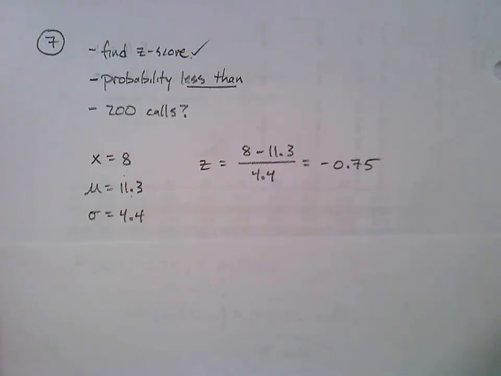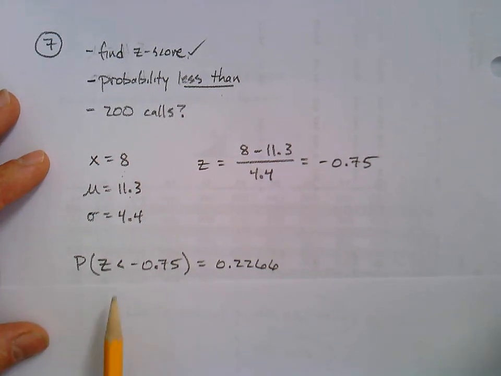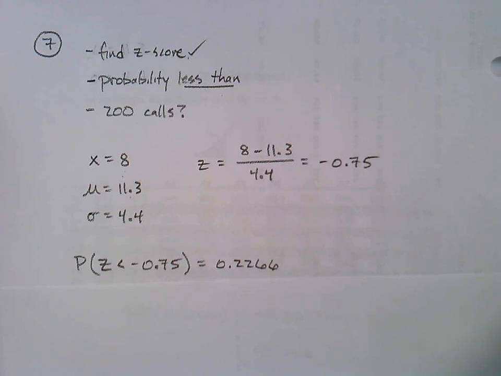Let's find the probability. And they do phrase it as less than 8 minutes. So the probability that capital Z is less than our little z, negative 0.75. If you are using your table, then hopefully you arrived at 0.2266. I'm looking for my table at the moment. I did something with it here, I guess.